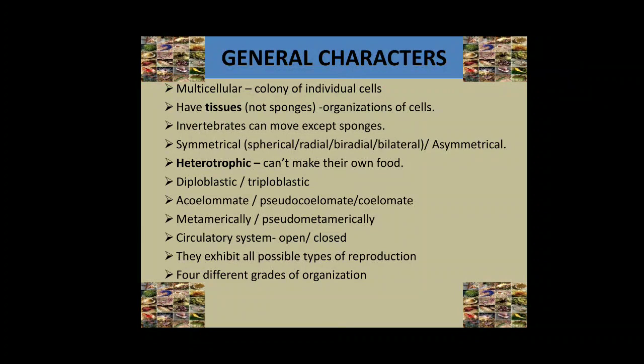The embryos of all other animals have three germinal layers, namely ectoderm, endoderm, and mesoderm. Mesoderm is present in between the ectoderm and endoderm. This type of animal is called triploblastic. For example, platyhelminthes, aschelminthes, annelids, arthropods, mollusks, and echinoderms.